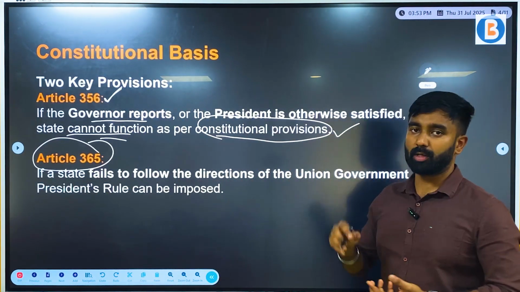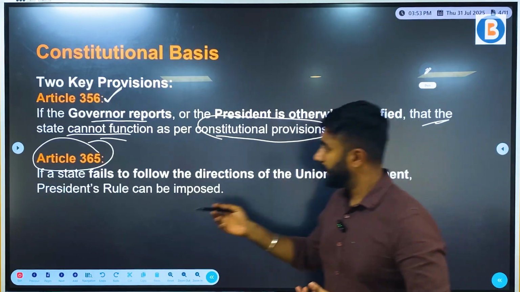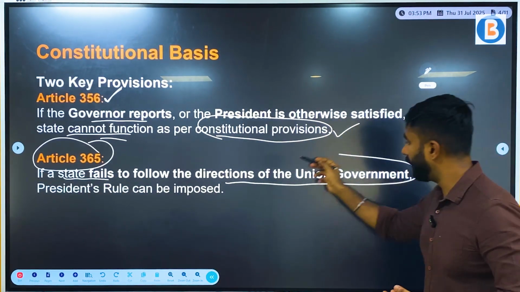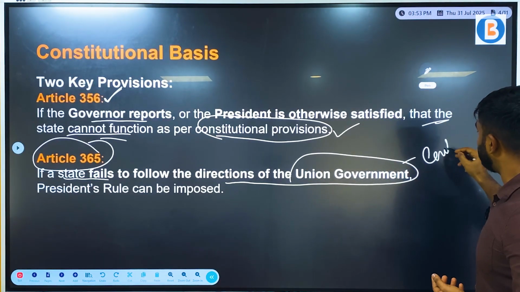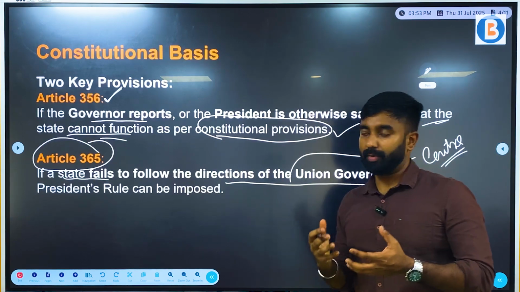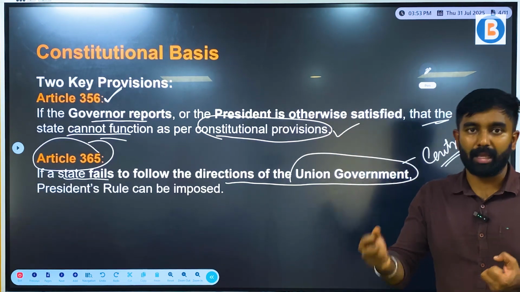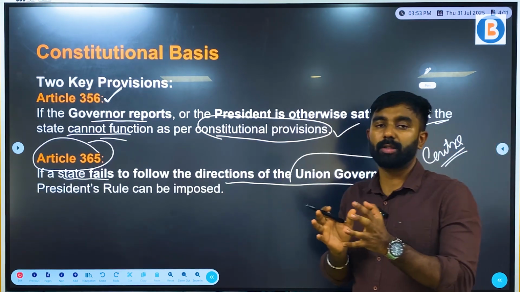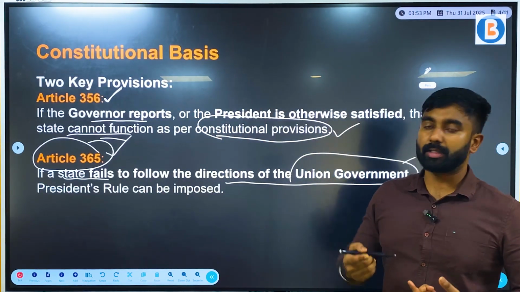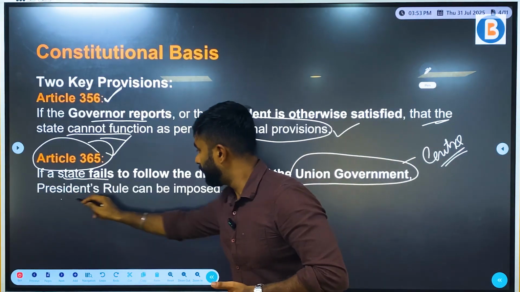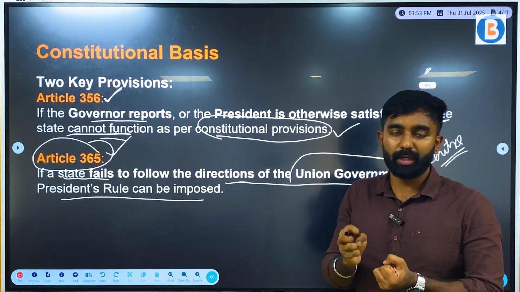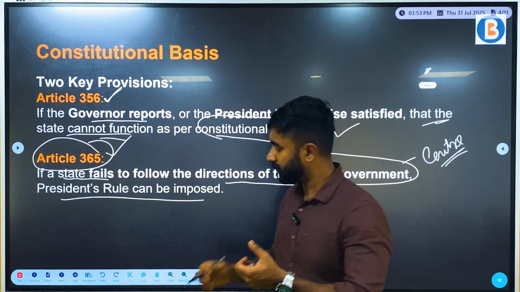That is also President's rule, but on a different condition. It states that if a state fails to follow the directions of the union government or the center, if any state does not go in accordance with what the center is saying, then under Article 365 of the Indian Constitution, President's rule can be imposed. So these are the two important constitutional bases through which President's rule can be imposed.